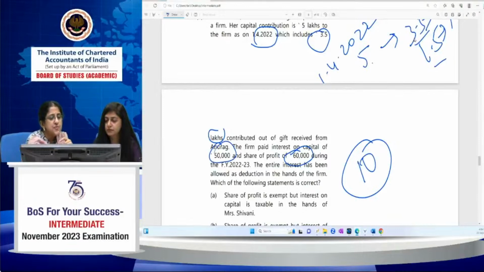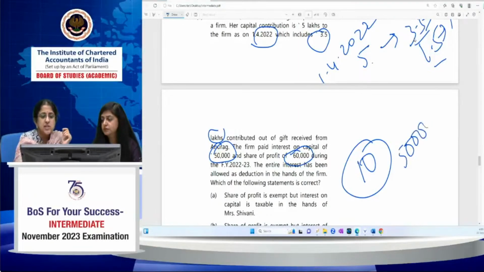Interest on capital is 50,000. And they said the entire interest has been allowed as deduction in the hands of the firm. So whenever anything has been allowed as deduction in the firm, that is taxable in the hands of the partner. So 50,000 is taxable in the hands of the partner. But how did she earn the 50,000? She earned 50,000 on a capital of 5 lakh.